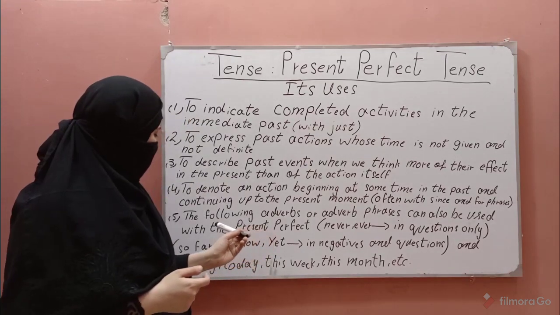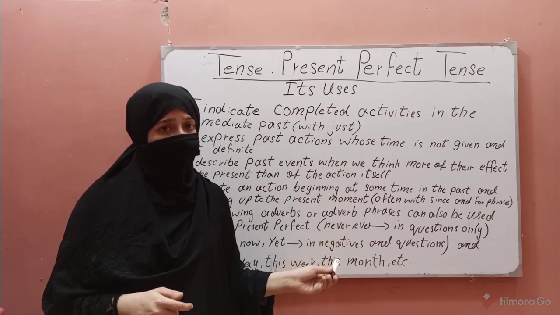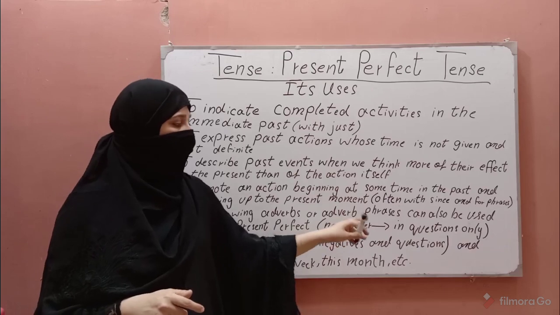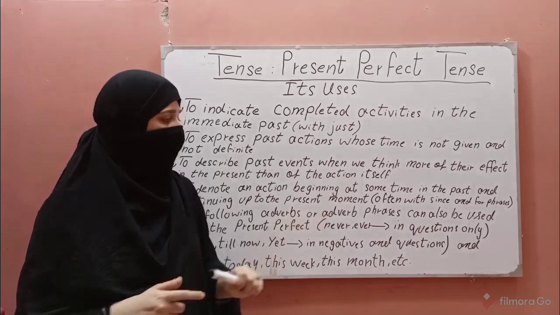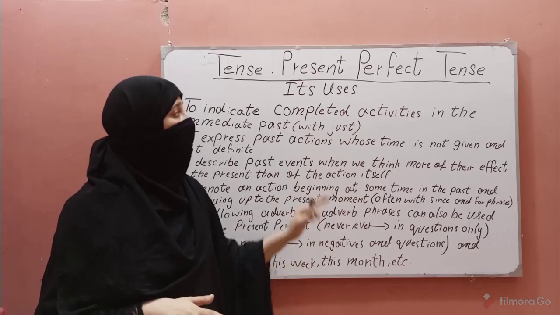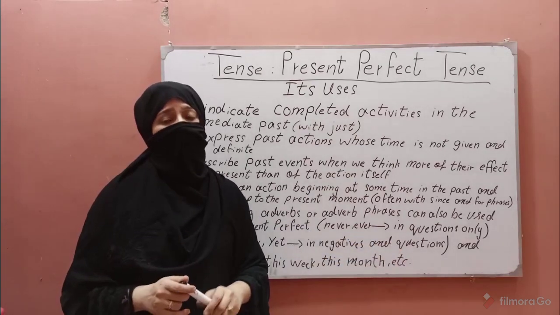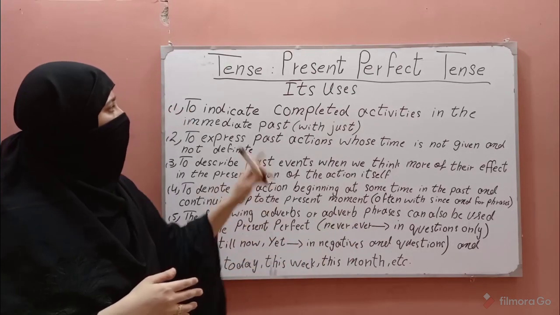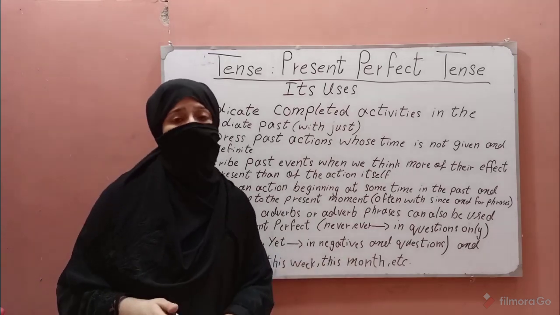One point I must make clear to you is that the following adverbs can be used in present perfect tense. For example, never and ever can be used, but they are used in questions only. And so far, till now and yet can be used in present perfect tense, but only in negatives and questions. For the rest, there is no limitation. They can be used anytime in present perfect tense. These are already, today, this week and this month, etc.